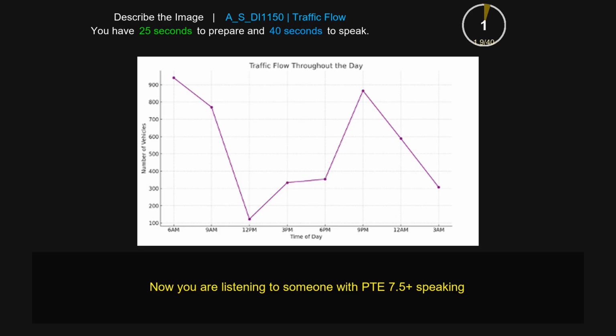The title of the given image is Traffic Flow Throughout the Year. It is a line graph and the horizontal line represents time of the day from 6 p.m. to 3 a.m. and the vertical line shows number of vehicles from 100 to 900. According to this line graph, the traffic flow throughout the year is maximum around 6 a.m. and 9 p.m. and it is minimum around 12 p.m. with around 100 vehicles passing through. The line graph clearly depicts that at 3 p.m., 300 vehicles are present.